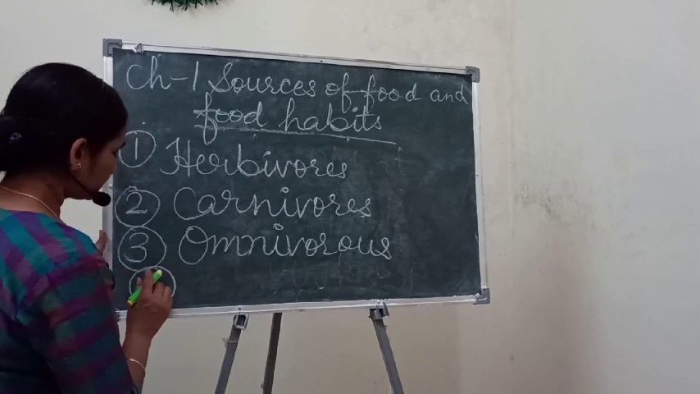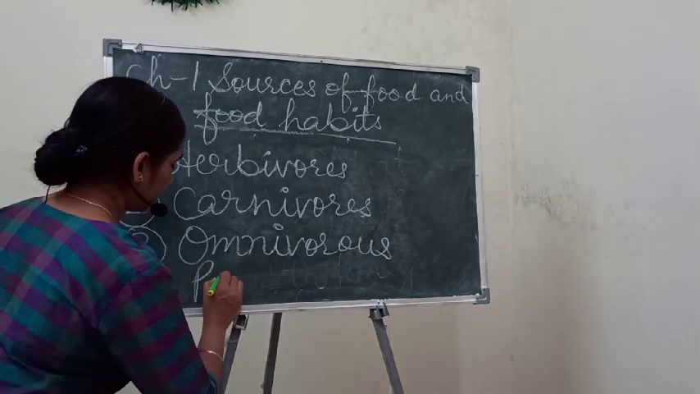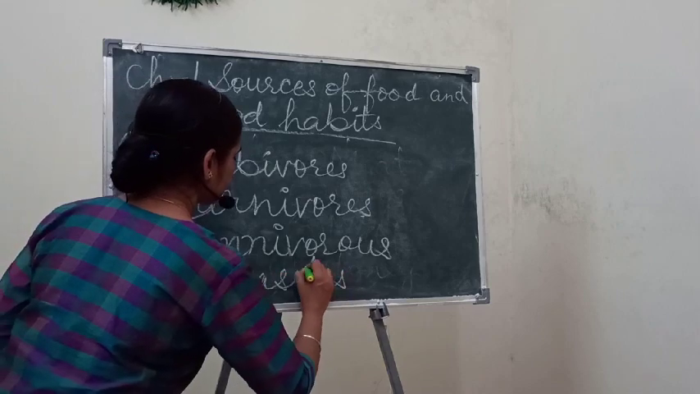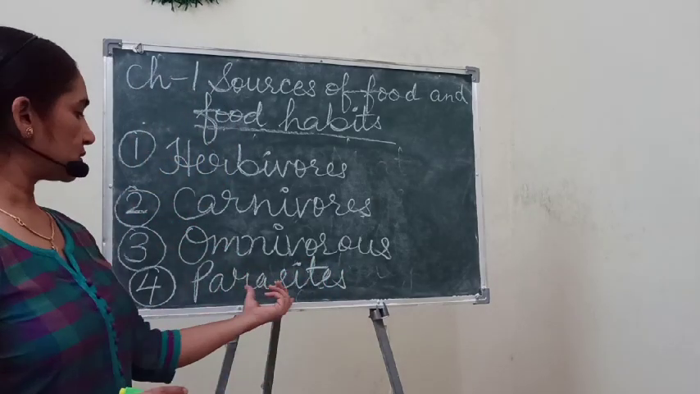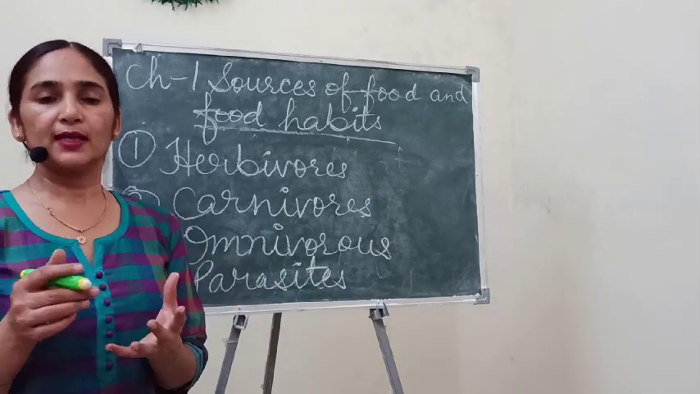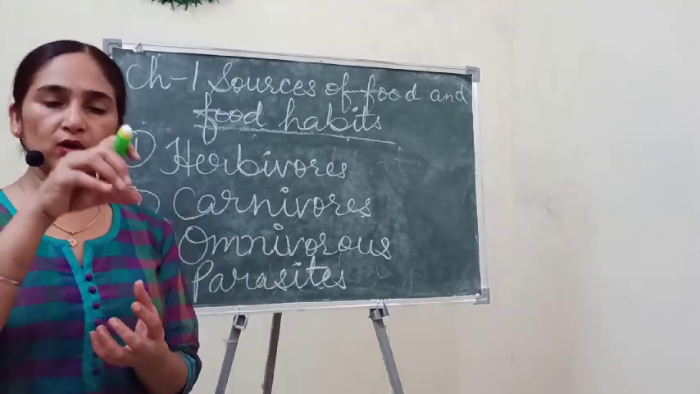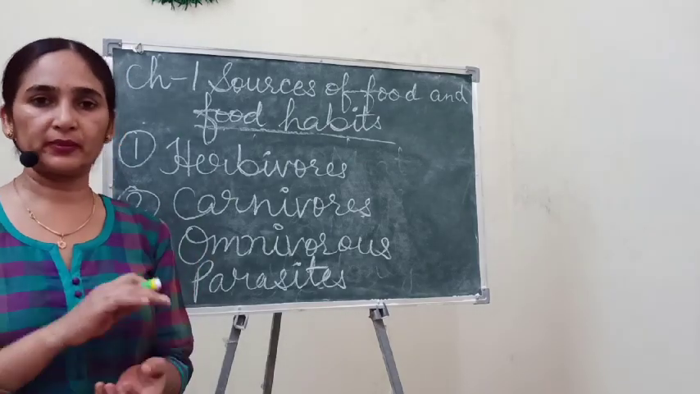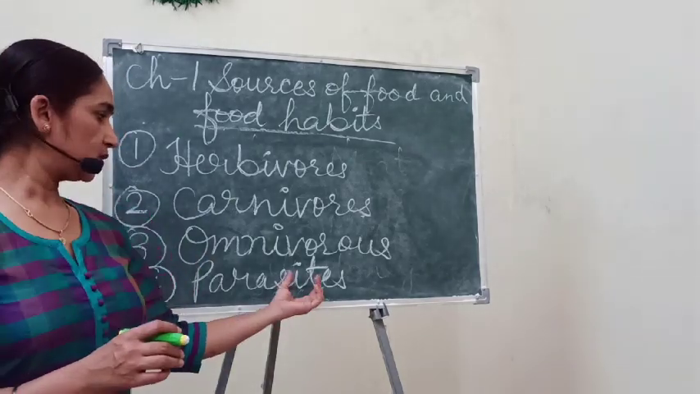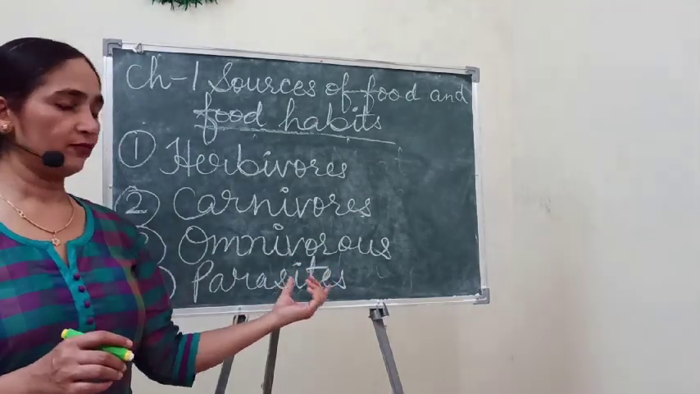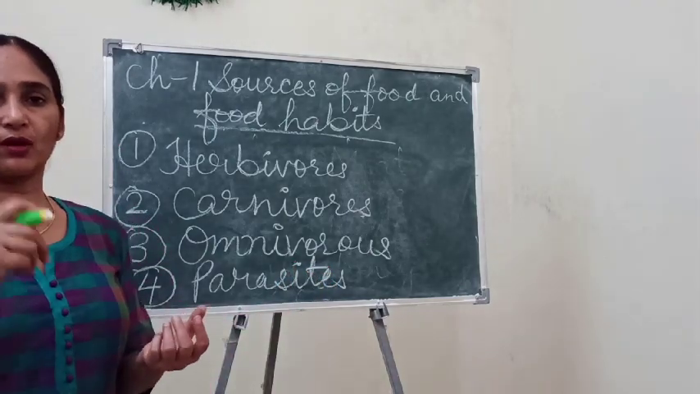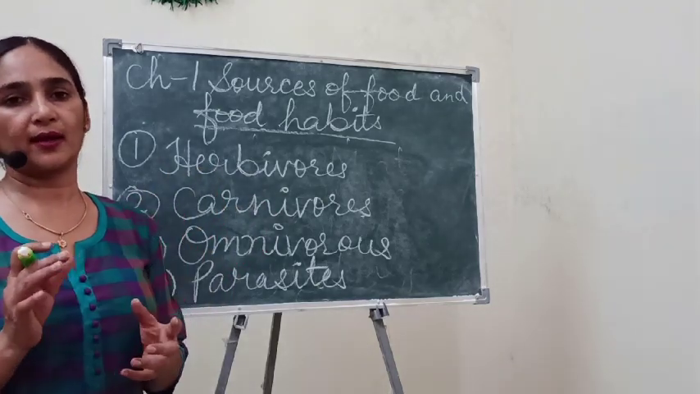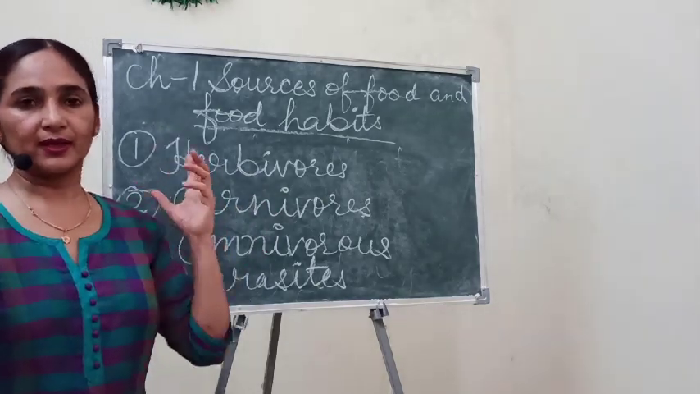Fourth category, animals are called parasites. Parasites are those animals which live on the body of other animal and they take prepared food from them. Okay, here you can take an example of lices and ticks in your hair. Sometime when we do not wash regularly our hair, then lices and ticks can grow in our hair.